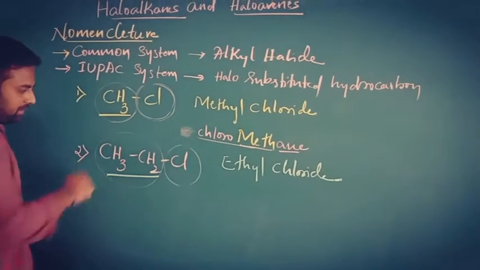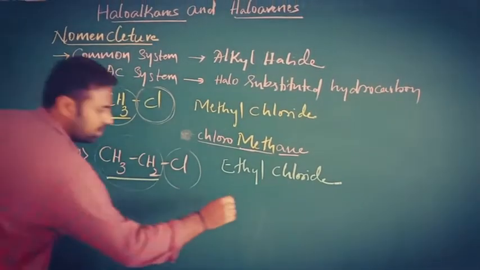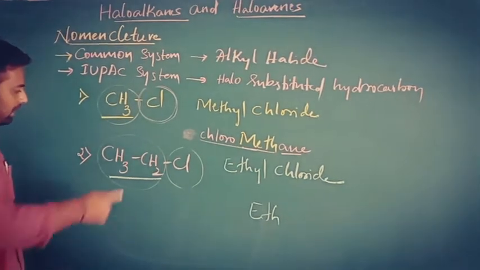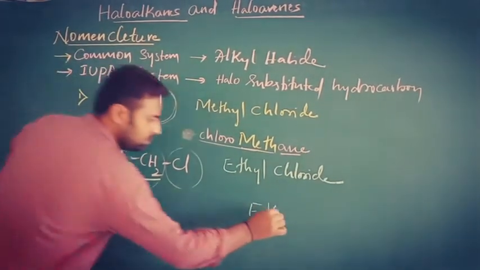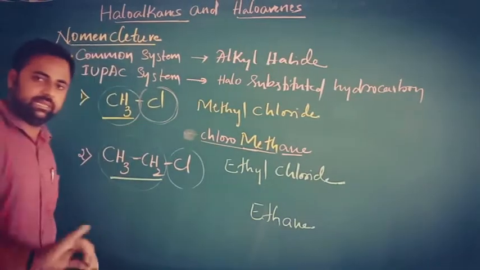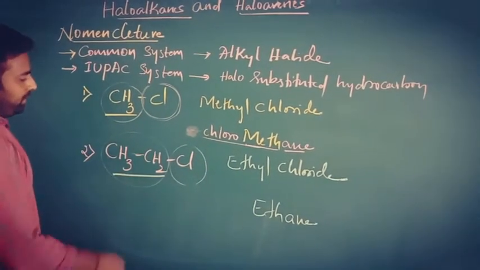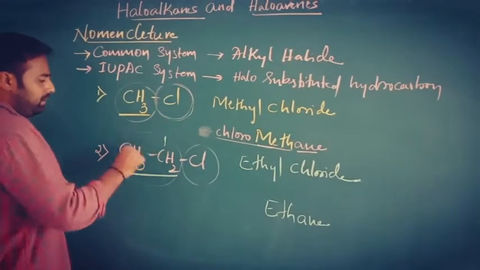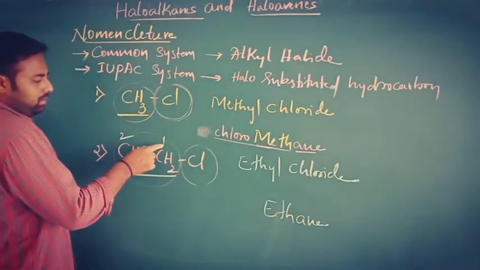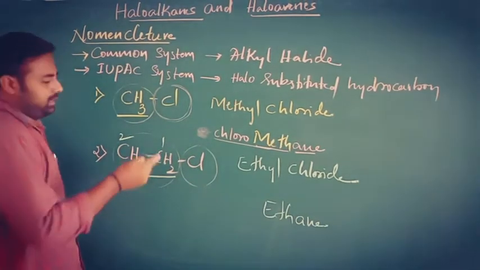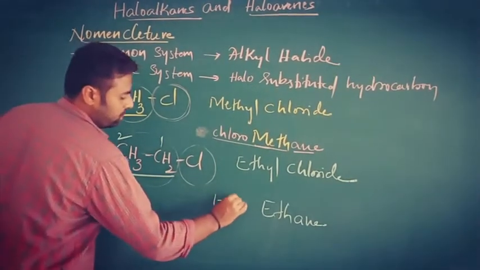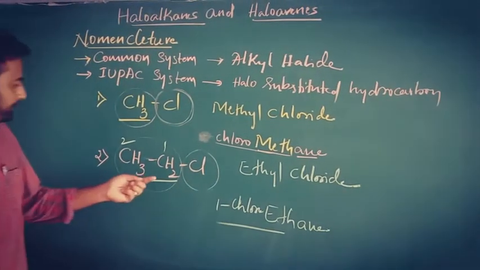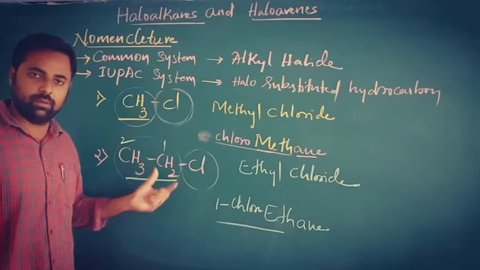Two carbons are there, so for two carbons you take eth as the root word. And there is only a single bond, so you take ane, that is ethane. And for the substituent, you have to give numbers to the chain from the right side, 1, 2. The chloro group gets the least number, that is 1. 1-chloroethane is the IUPAC name of this compound.